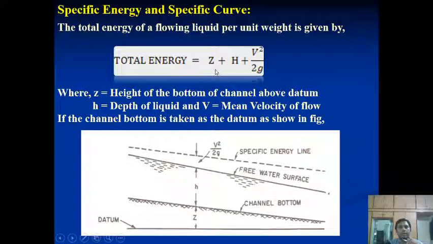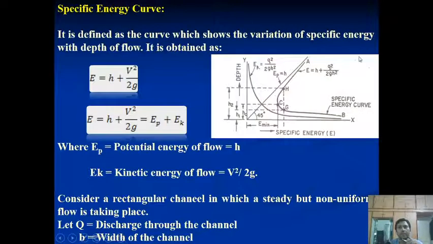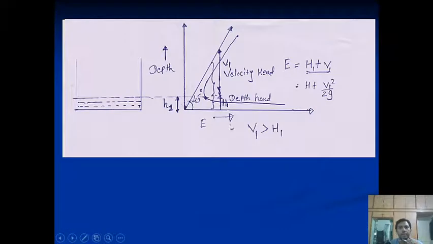In the form of an equation, we can say that E is EP plus EK, which is considered in the form of the equation E = Z + h + V square by 2g, where the depth you can consider as the potential energy, and the velocity you can consider as the kinetic energy. And the same we have referred to with the help of the first diagram, the energy diagram, where it is concentrated in the form of a parabola.